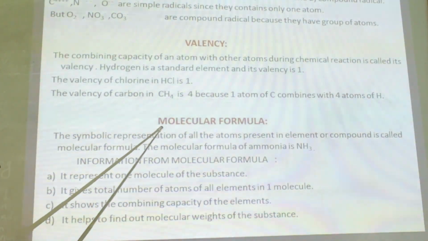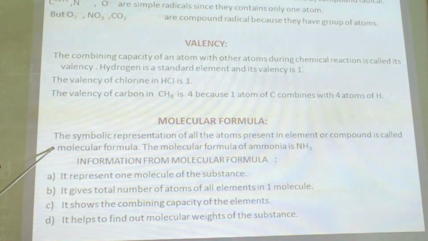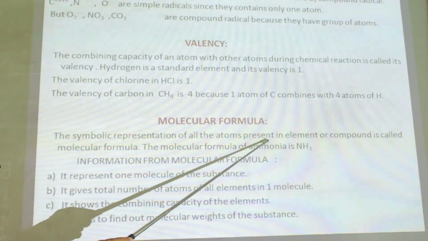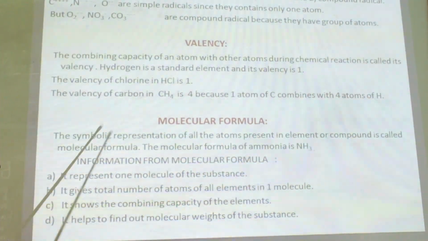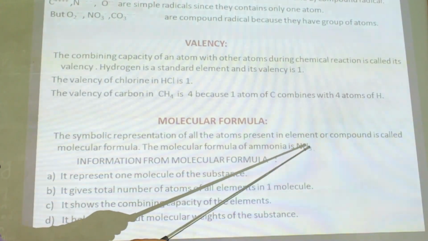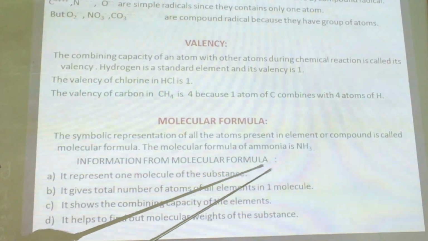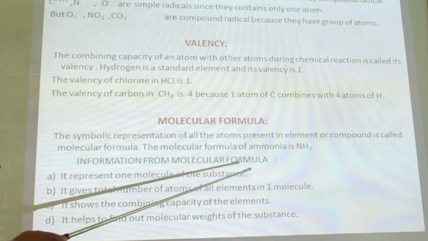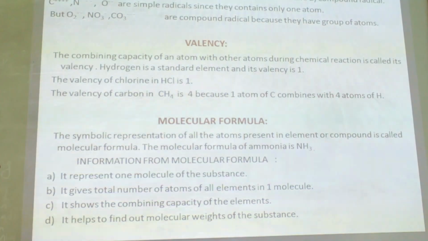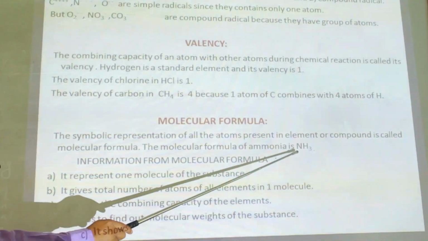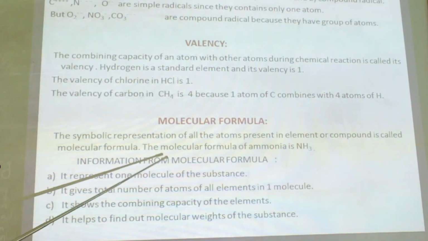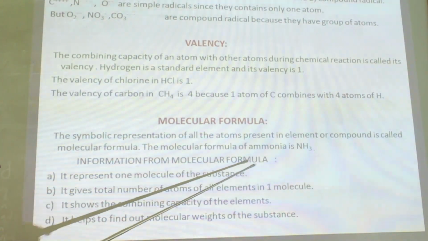Now, the next topic is molecular formula. The symbolic representation of all the atoms present in an element or compound is called molecular formula. The molecular formula of ammonia is NH3. The symbols should be written clearly, capital N and capital H. They are the symbols of nitrogen and hydrogen. And ammonia is made of 1 part of nitrogen and 3 parts of hydrogen. So the molecular formula of ammonia is NH3.